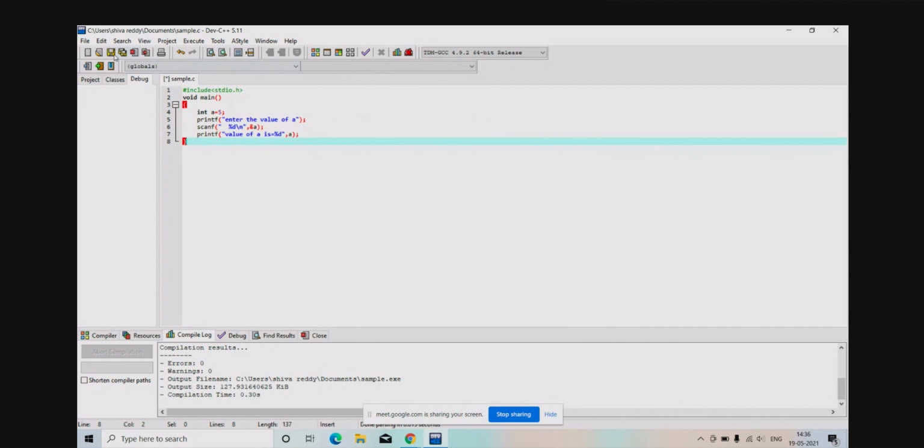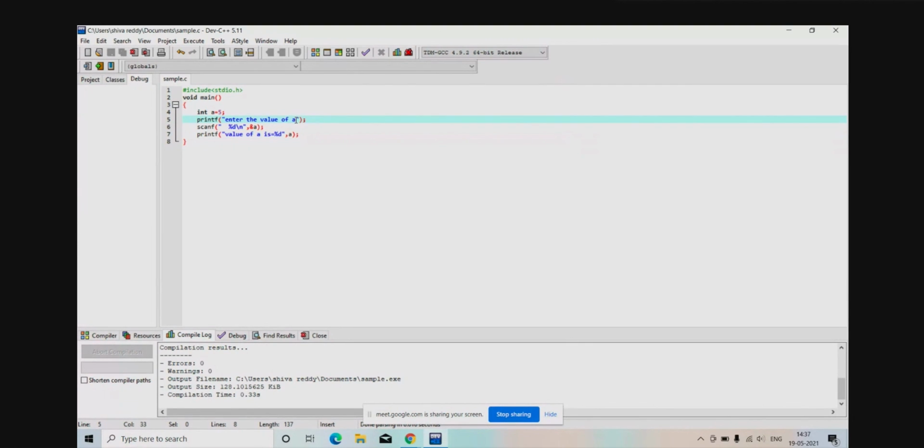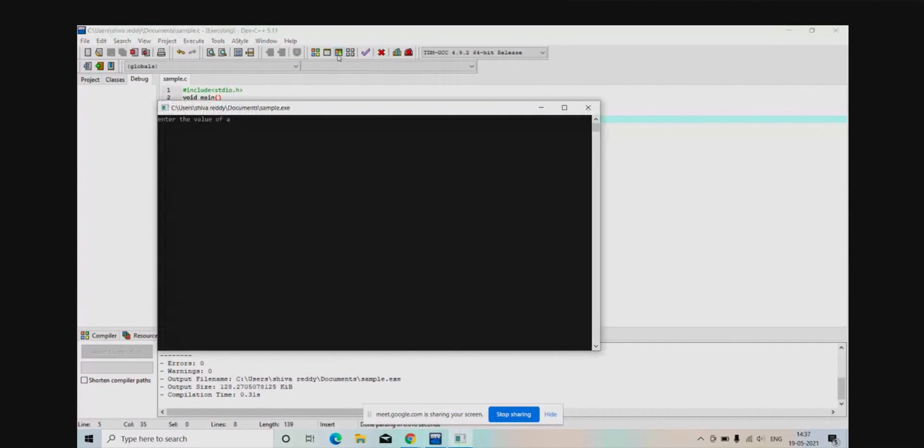Now, just save this one. Just compile this, no errors. Just run this. Yeah, enter the value of a. One second, I want to add a slash line here. Otherwise it is going. Yeah, now. Yes, so I want 55 or 45. Press the enter button.